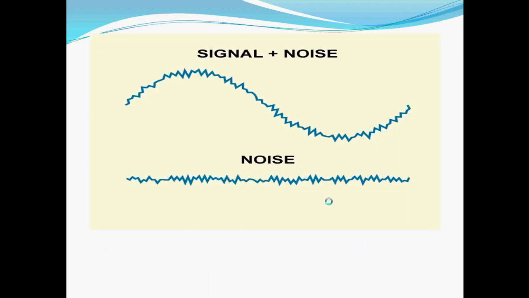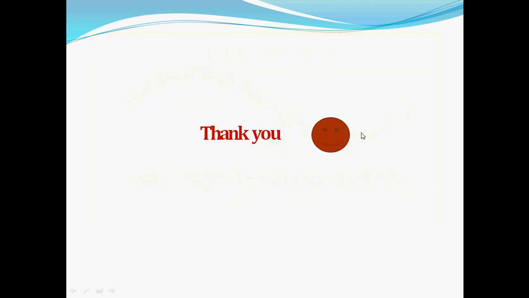Here we can see the signal plus noise. Originally what we have is a sinusoidal signal without noise. We send it from the transmitter, and such noise gets introduced into the original sinusoidal signal. So at the receiver we have a signal like this: the signal plus some noise that gets introduced, and the receiver has such signals at the receiver end.